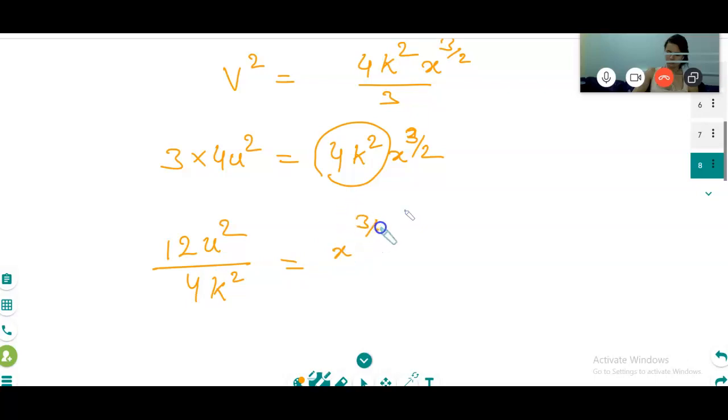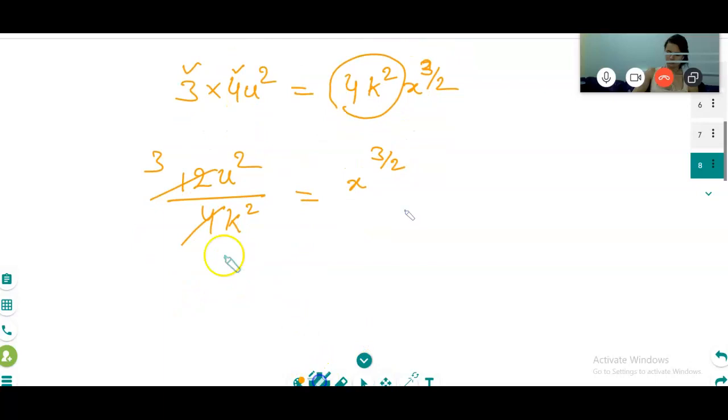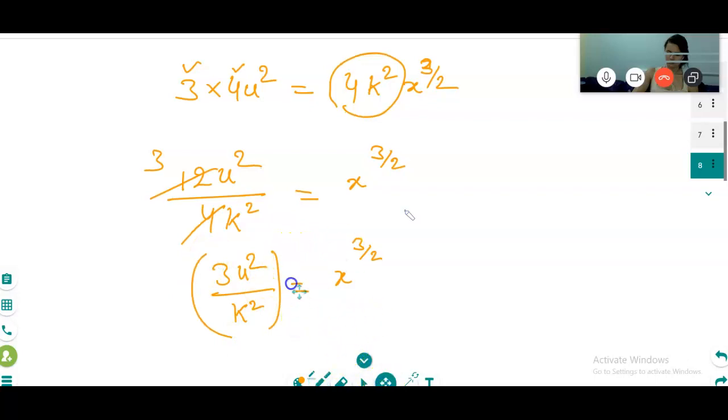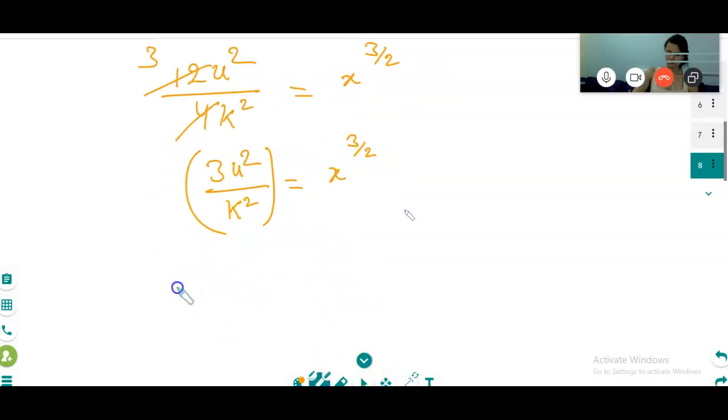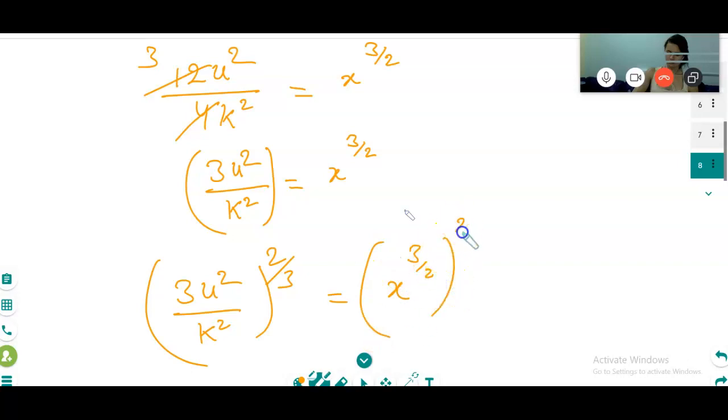Why do you have 12? 3 into 4. The 4 will cancel. So it's 3u squared on k squared. Then x power 3 by 2 is there, and I want x, so you have to take power 2 by 3 on both sides. 3u squared by k squared, power 2 by 3, is equal to x power 3 by 2, whole thing power 2 by 3.